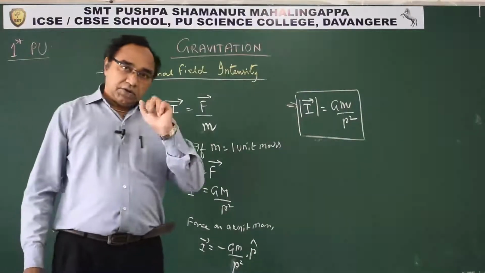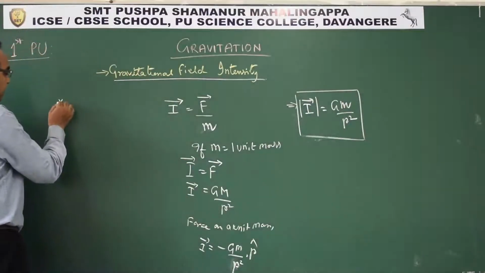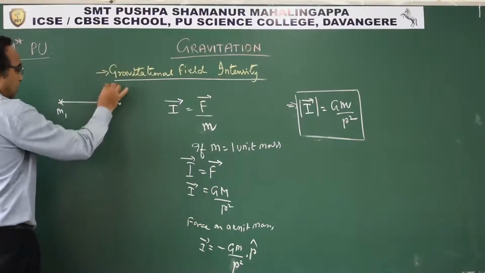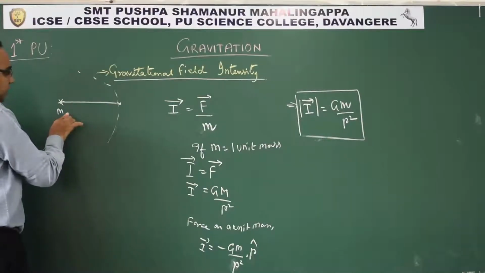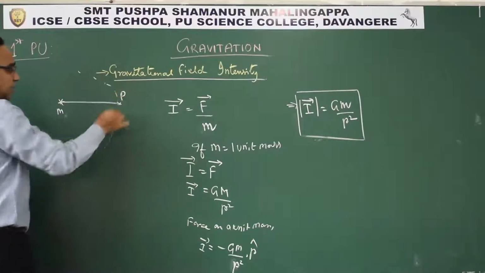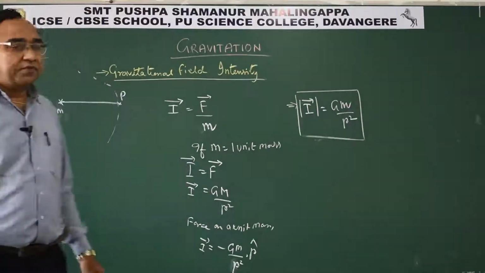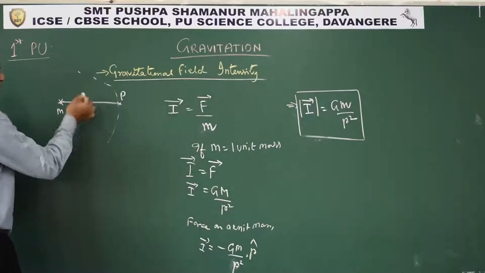This can be visualized this way. Let us say this is one mass M1. Here we wish to measure the field of M at P. We want to see the strength of the gravitational field because of the mass M. The distance is r units.